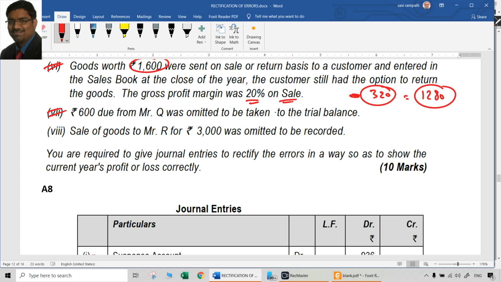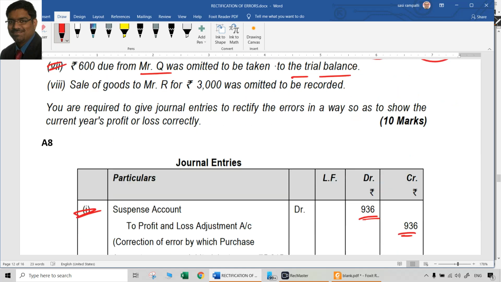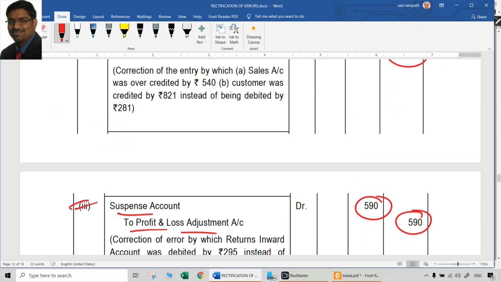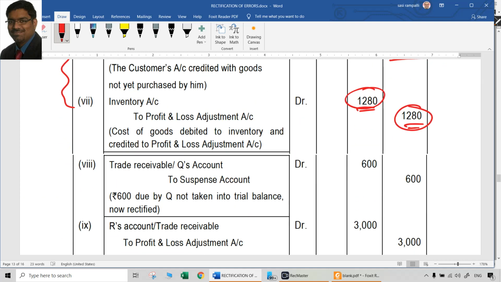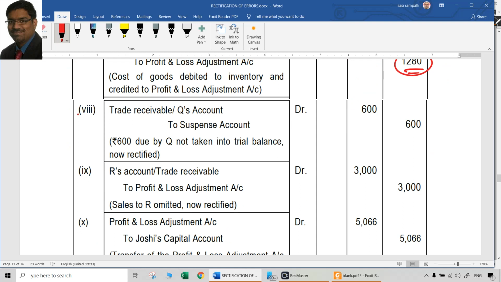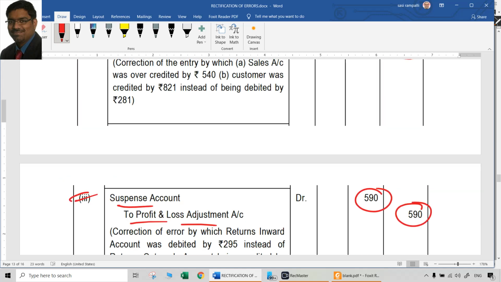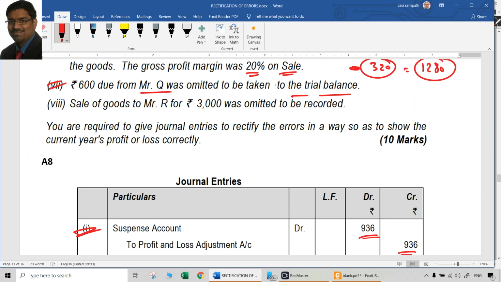7th point: 600 rupees due from Q was omitted to be taken to the trial balance. Due from Q means Q account, so now we have to record it: Q account debit to suspense account. So that is the 7th entry. It should be Q account debit or trade receivable account debit to suspense account. So here this time it is written as the correct entry. That is point number 7.